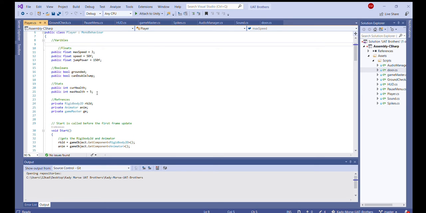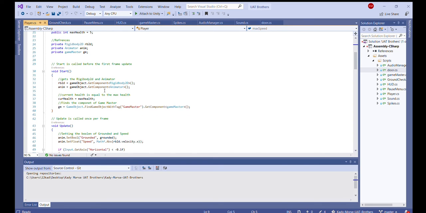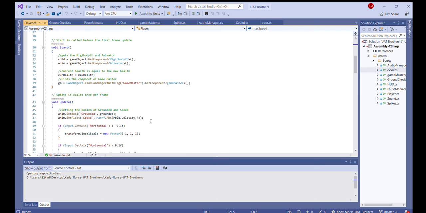I have stats that are displayed, which are current health and max health. I have rigid bodies. I have an animator on it that's mainly for the walk, idle, jump, and the red flash. And then I have a game master to manage some things. So this is the animated rigid body. This is the current health equals max health in the case of our game. This finds the components of Game Master that are needed in the script.